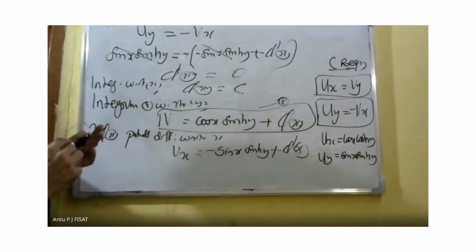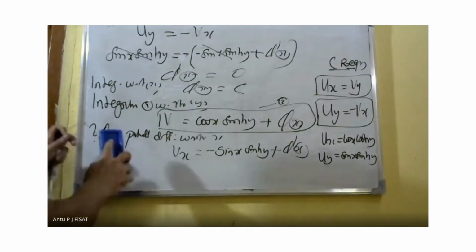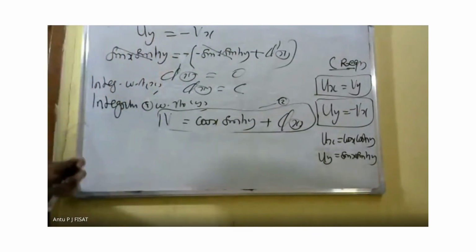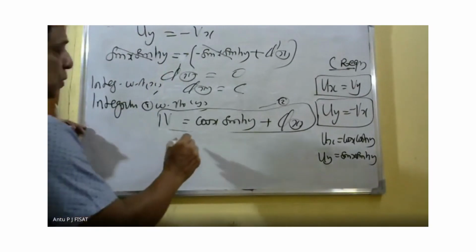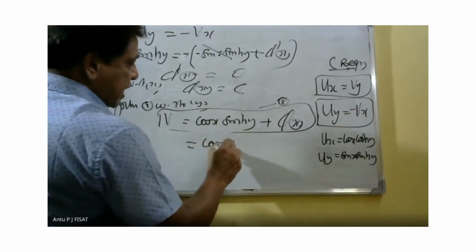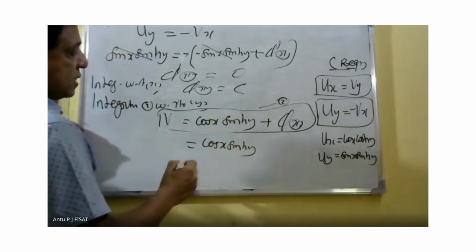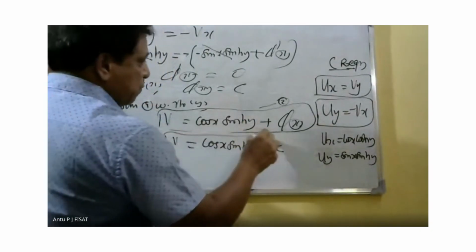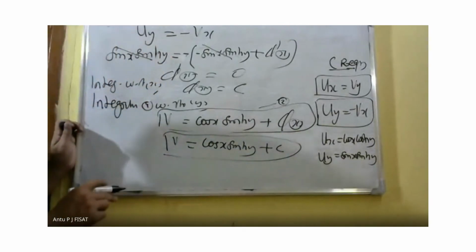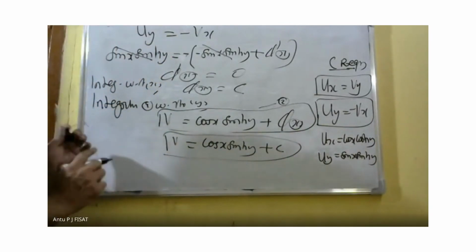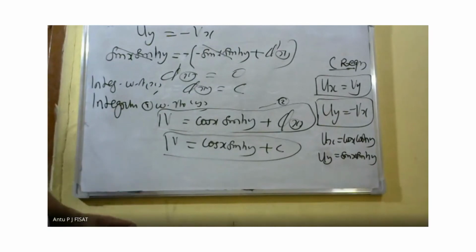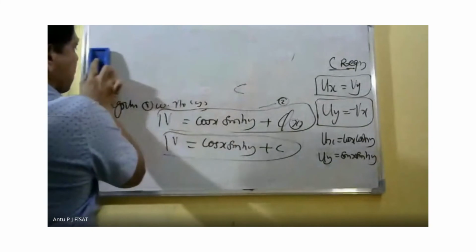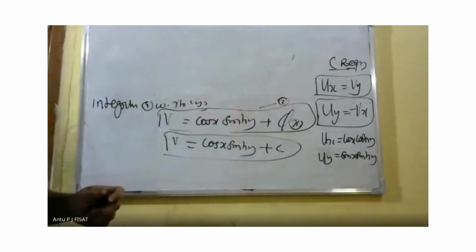Therefore, the value of v is equal to cos x sin hy plus c. This is the value of v. Then we can find the function. Next, we have to find out the function f of z.